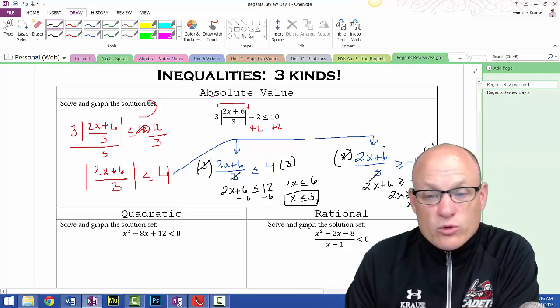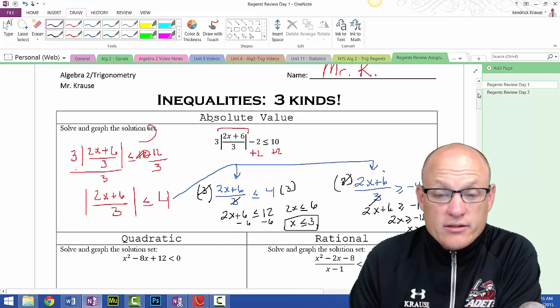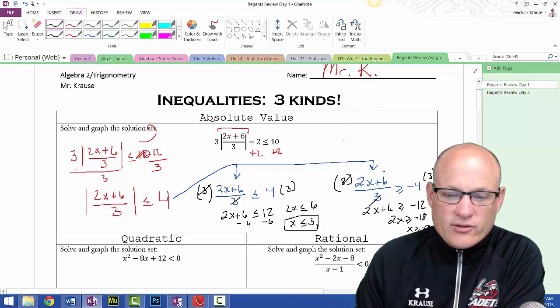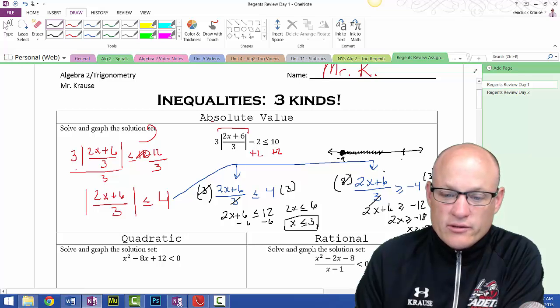Now you are not really able to tell whether this is going to be an and or an or, a conjunction or a disjunction. We have to decide. The easiest way is a quick sketch of the answer. Here's negative 9, and we said greater than or equal to that, so that would be going off in this direction. And here is 3, and we said less than or equal to that. Closed circle.